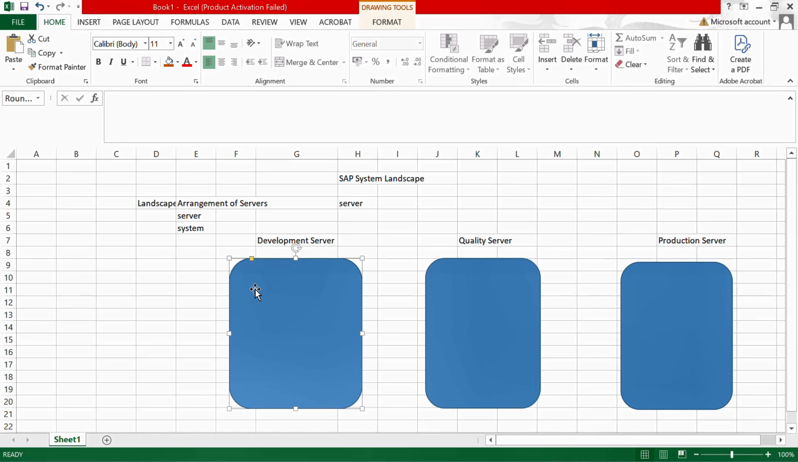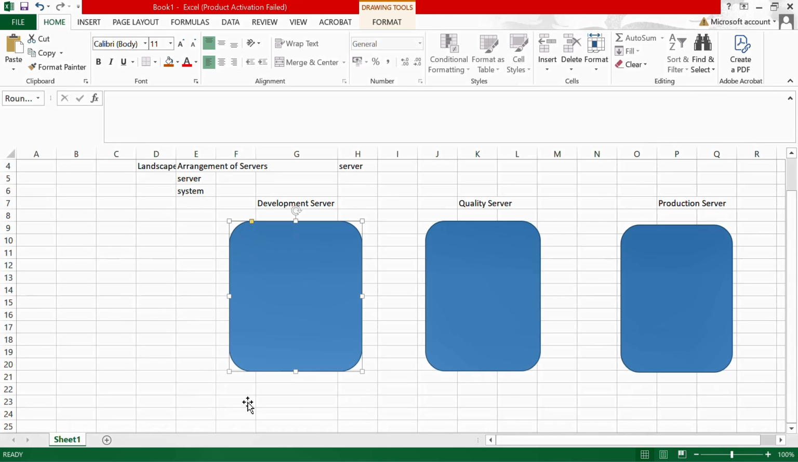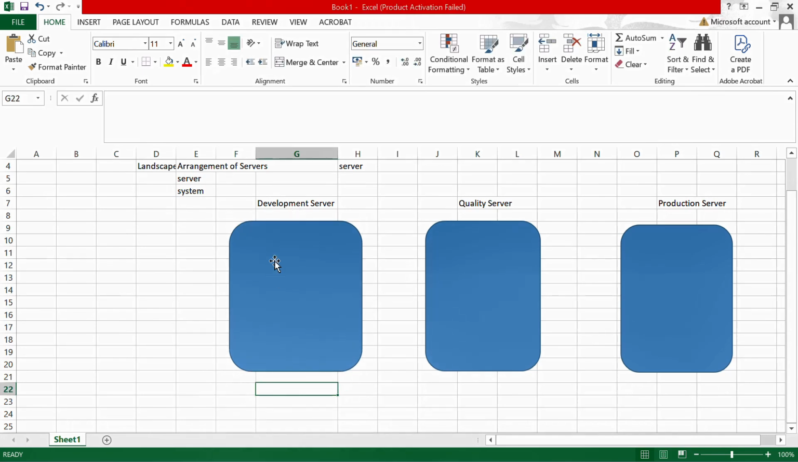Now we will see what exactly this development server consists of. In a development server, we have a number of clients. Please try to understand, I am using different terminology. First, I used the word landscape. The alternate word for landscape is server or system.